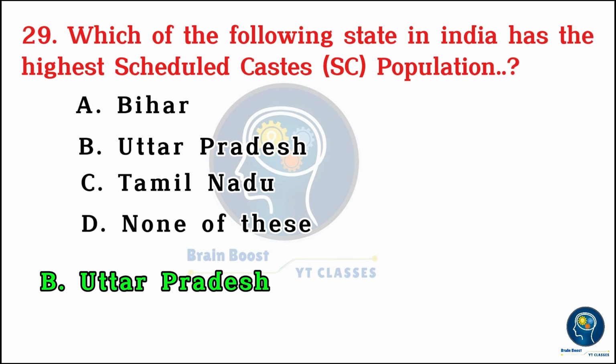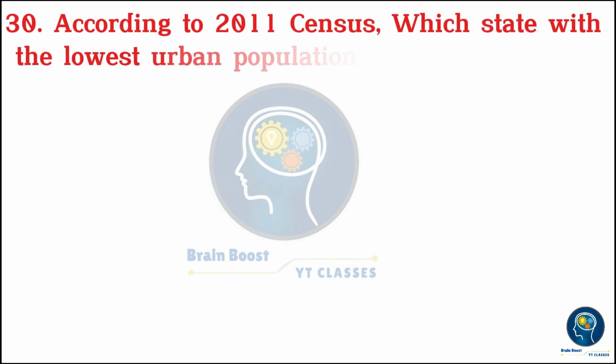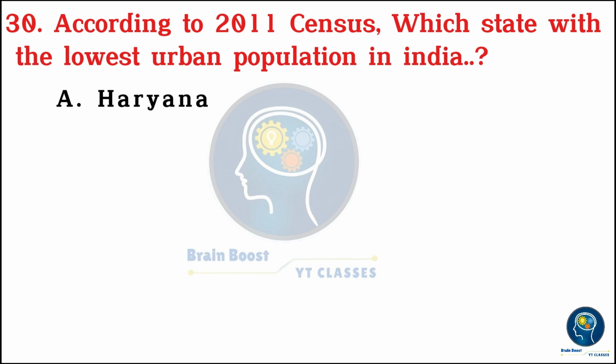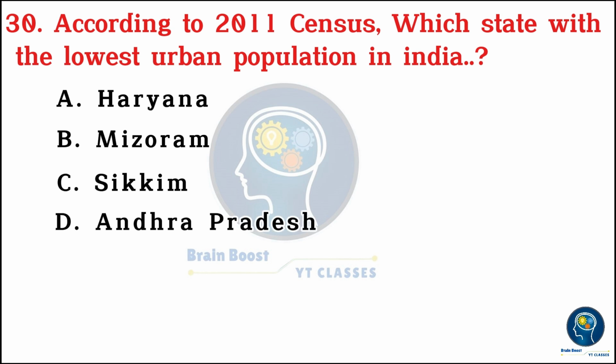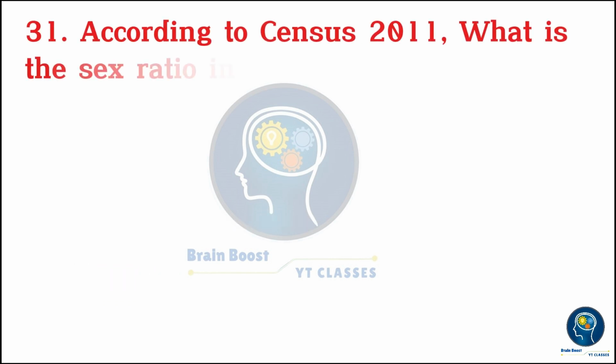Uttar Pradesh. According to the 2011 census, which state has the lowest urban population in India? A. Haryana. B. Mizoram. C. Sikkim. D. Andhra Pradesh. C. Sikkim.